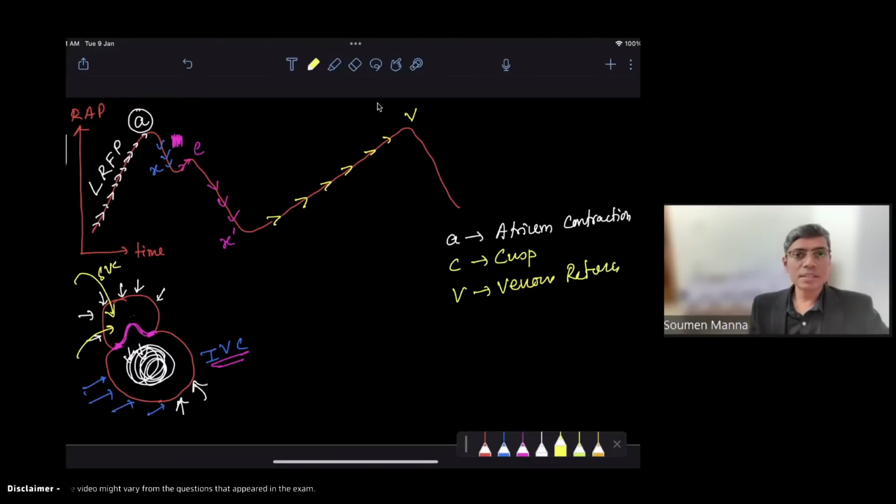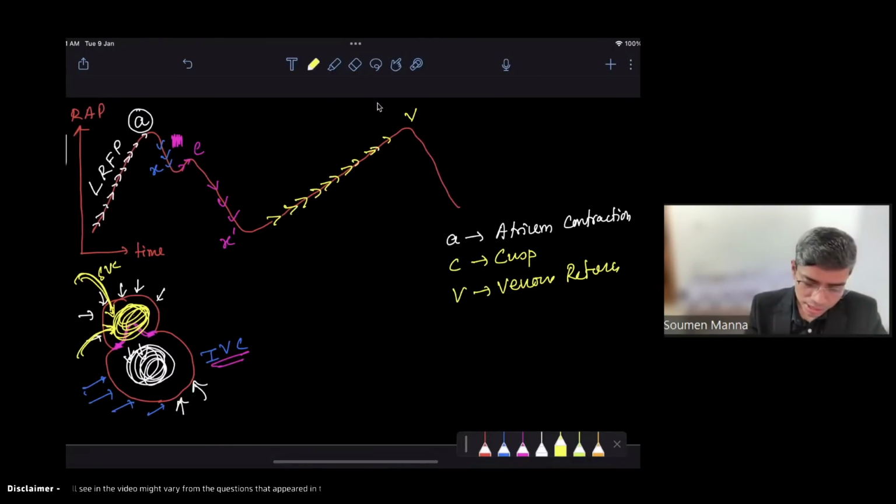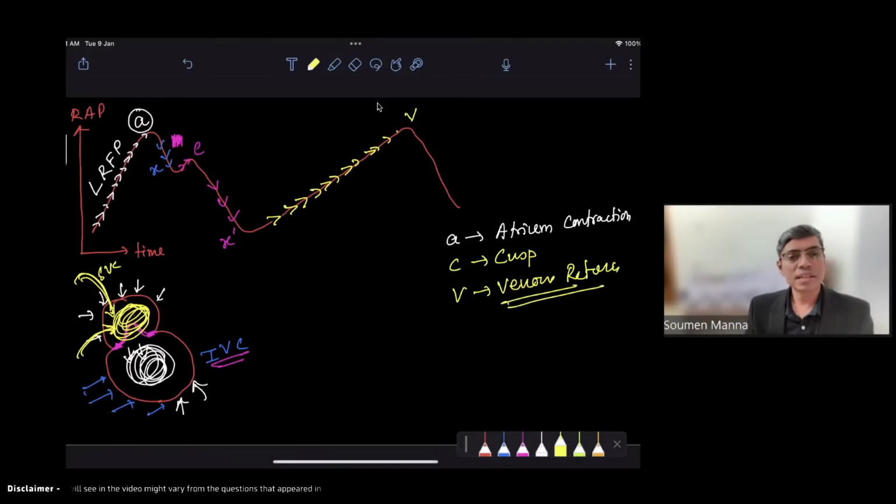Venous return means whenever the atrium is relaxing, the superior vena cava and inferior vena cava are draining their blood inside this atrium, and the atrium volume is gradually rising. So gradually rising means what will happen? The pressure will rise gradually, and that is the V wave, right? So that is why V wave means venous return wave.